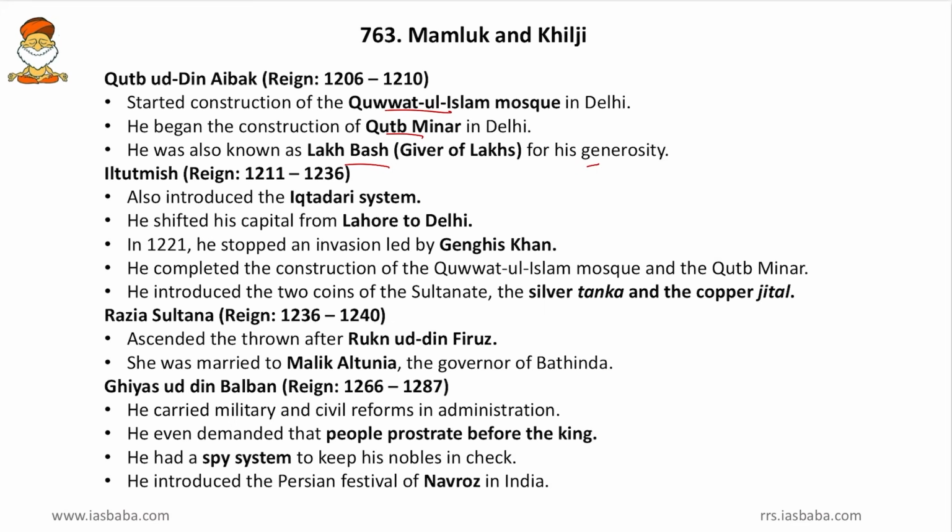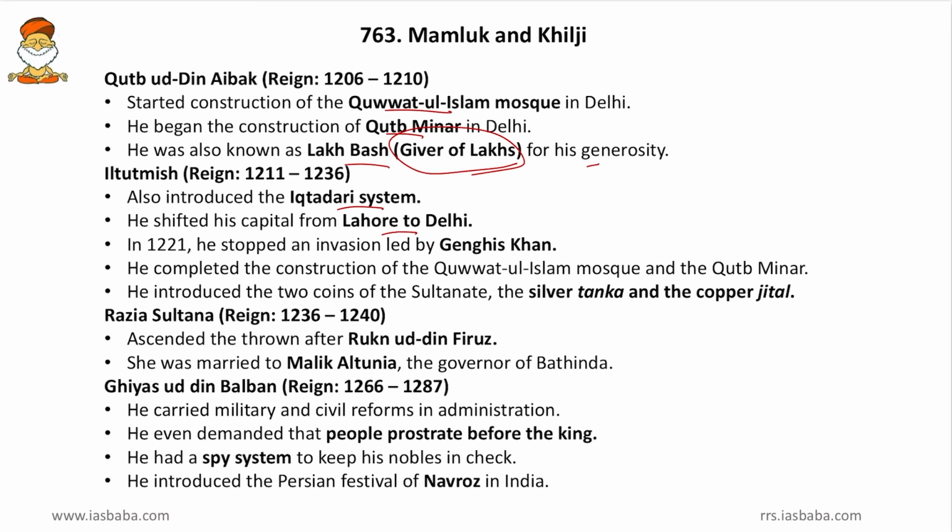That is the giver of lakhs. He gave lakhs and lakhs of money to the poor and needy people. Then next ruler was Iltutmish, and Iltutmish succeeded after Qutbuddin Aibak and he introduced the Iqtidari system. And then he shifted his capital from Lahore to Delhi. So long back, the Mamluk dynasty also ruled Delhi, not just the Tomars who were the founders of Delhi.